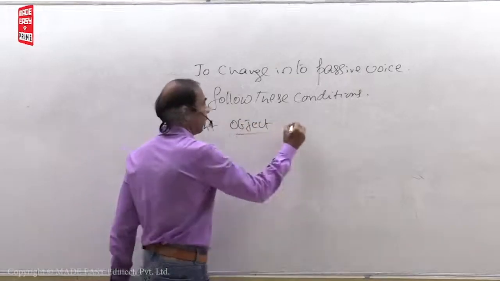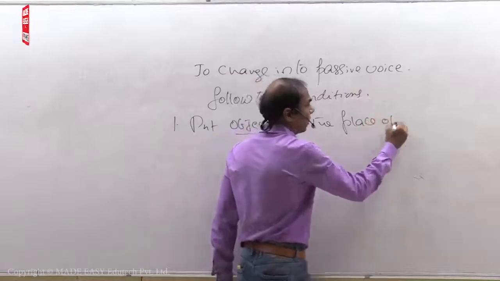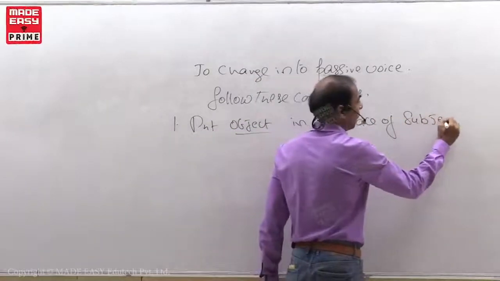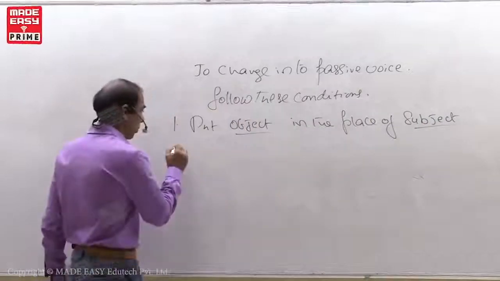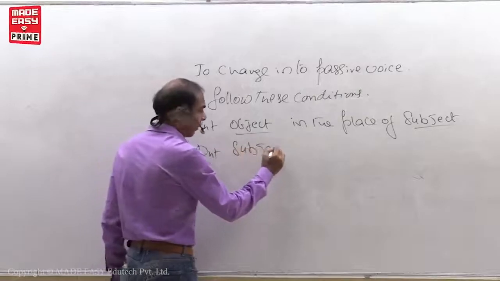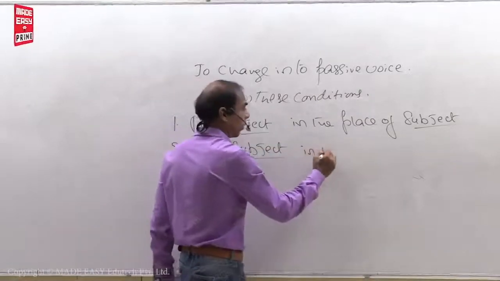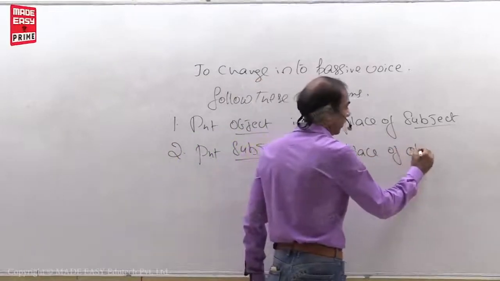Put object in the place of subject. 2. Put subject in the place of object.